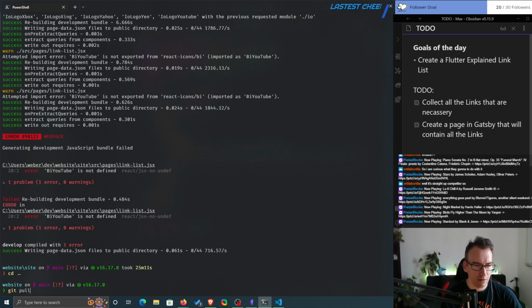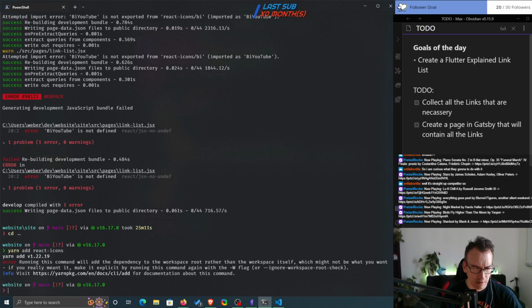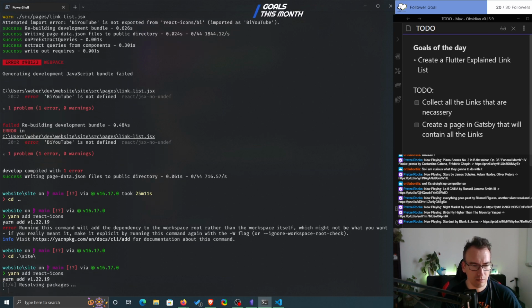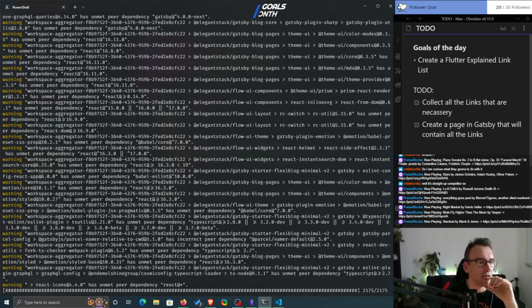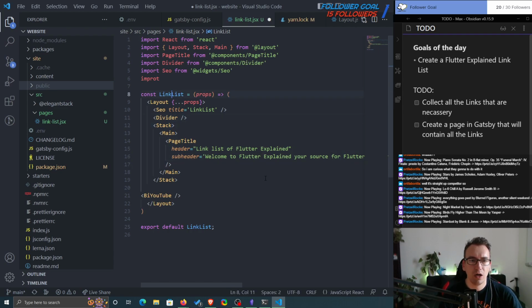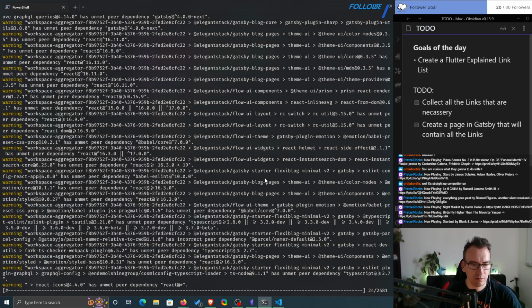So yarn. Okay, that's something else. Yarn and React icons. Depending on root rather than the workspace itself, which might not be what you want. So it even dismisses me, so we have to do it here. Why are you not doing what I want? Surprising.